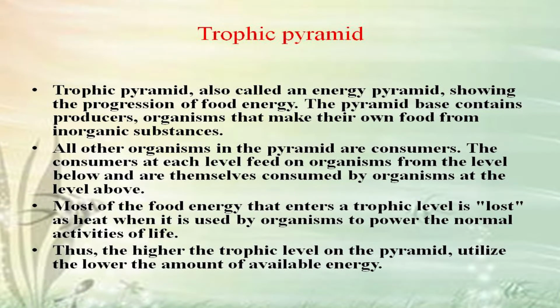Trophic pyramid, also called an energy pyramid, showing the progression of food energy. The pyramid base contains producers, organisms that make their own food from inorganic substances. All other organisms in the pyramid are consumers. The consumers at each level feed on organisms from the level below and are themselves consumed by organisms at the level above. Most of the food energy that enters a trophic level is lost as heat when it is used by organisms to power the normal activities of life. Thus, the higher the trophic level on the pyramid, the lower the amount of available energy.